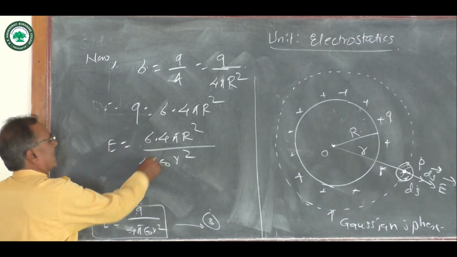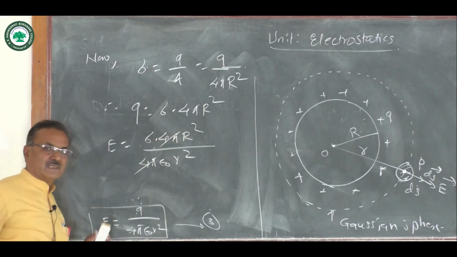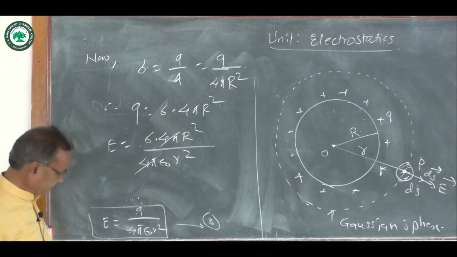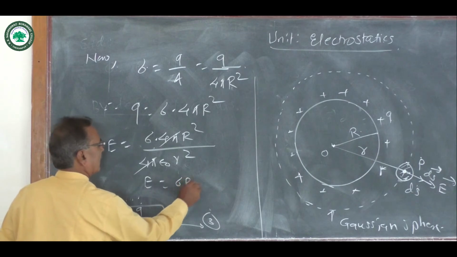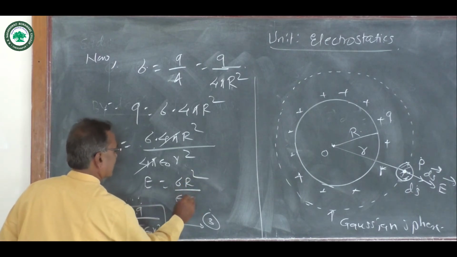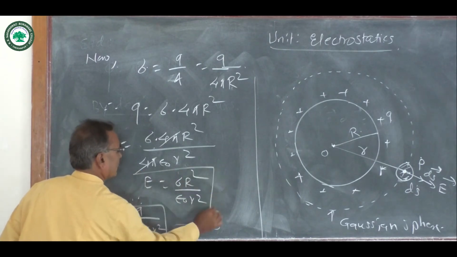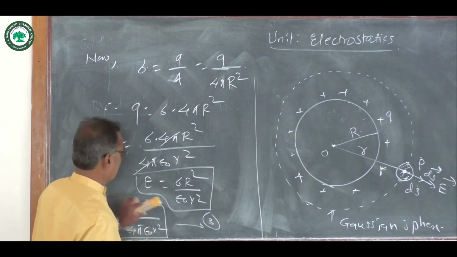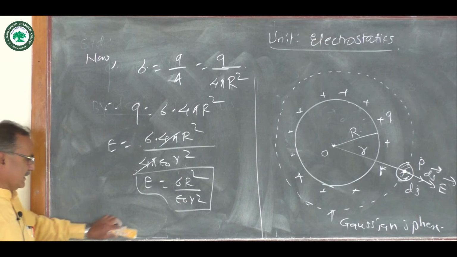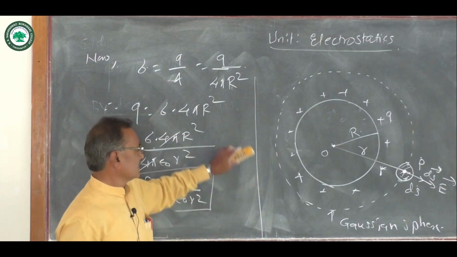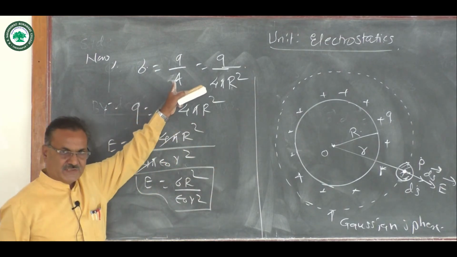So 4 pi will get cancelled, similar terms will get cancelled. Then the remaining terms: E equals sigma R square by epsilon naught into r square. Now this is the electric intensity in terms of surface charge density sigma.